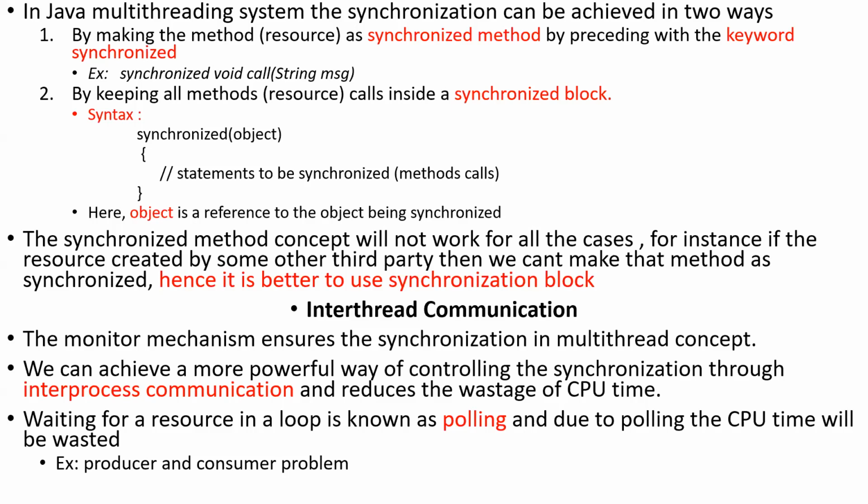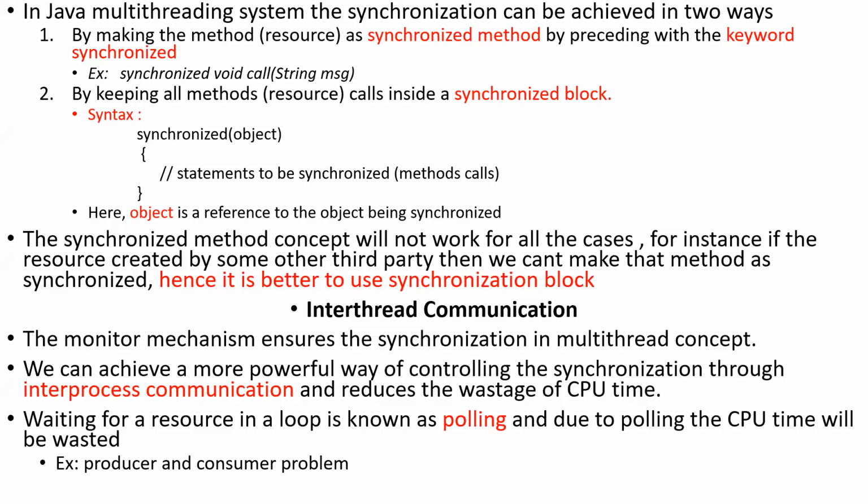Both ways will ensure the synchronization. But the first way won't be possible in all cases, because those methods may belong to some other third party, some other package or some other programs. They would have already defined that method in their own way.